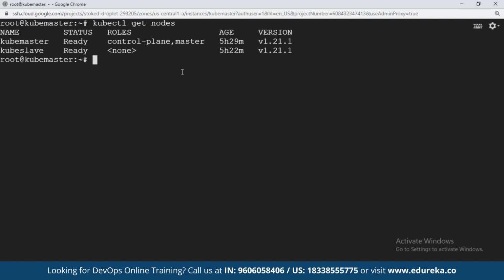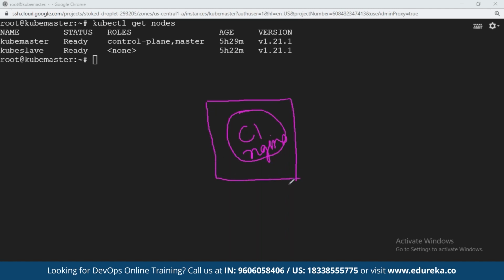Now, friends, first thing, how do you create a pod? How do you create a container? In Kubernetes, we create a container, okay, container C1, let's say, of nginx type. This image you are going to get from Docker. But friends, in Kubernetes, we have another layer over your container, and it is called a pod. A pod is a layer of abstraction over your container. In Kubernetes, you will never create a container. You will create a pod. A pod in turn will create a container for you.